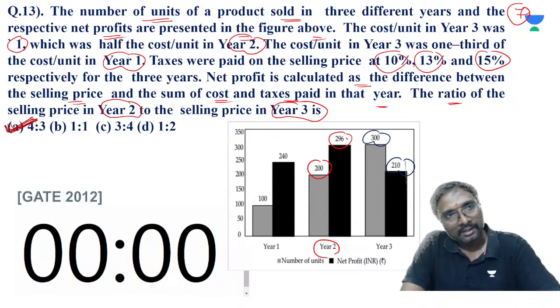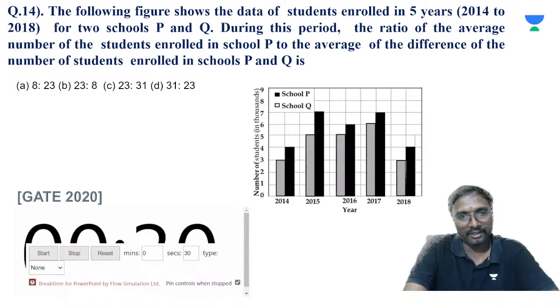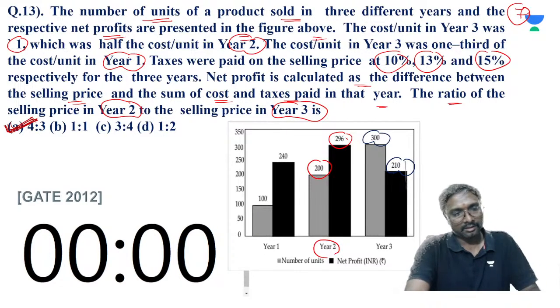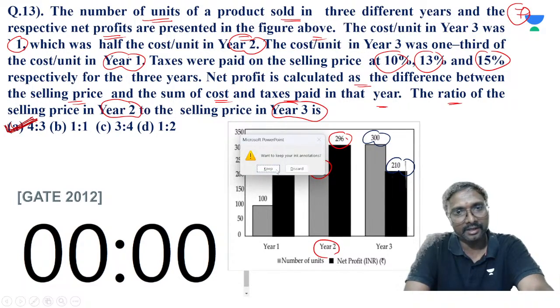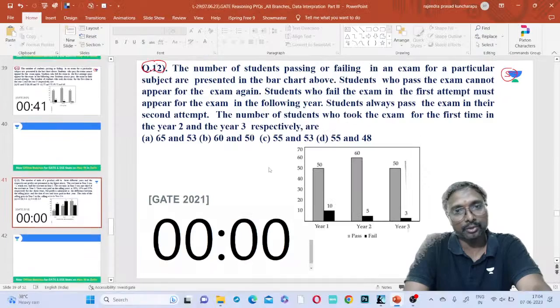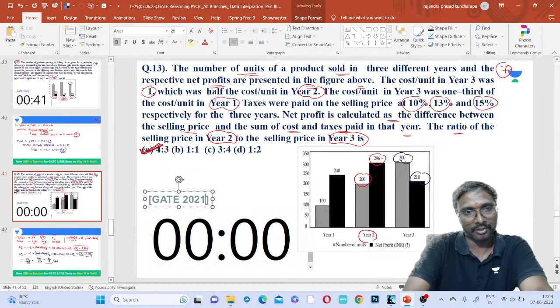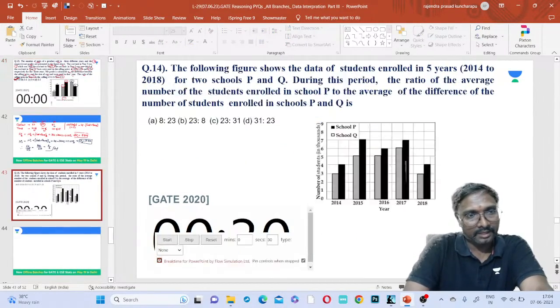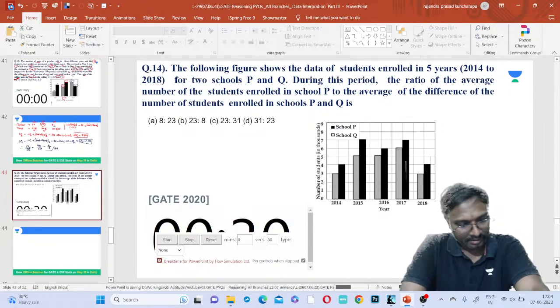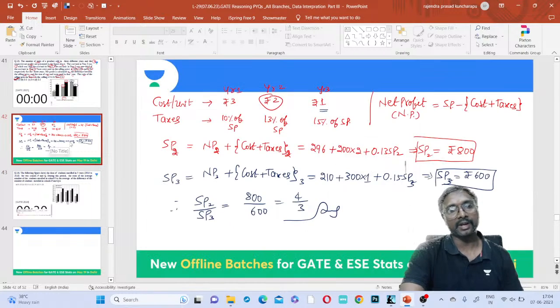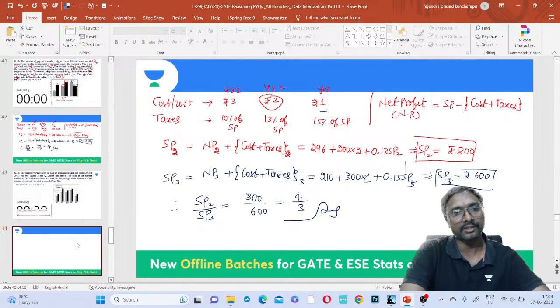Is it clear? Okay, we'll stop with this, because half an hour is already over, and the KPSR class is also there at 5:30. This is also a 2021 question. So this is the last question. These are the 4 data interpretation questions we had, from 2021.